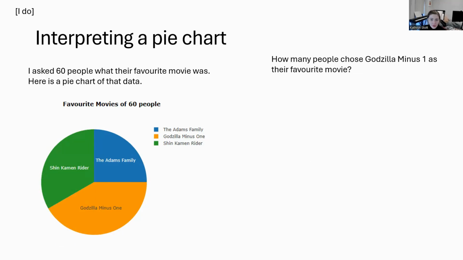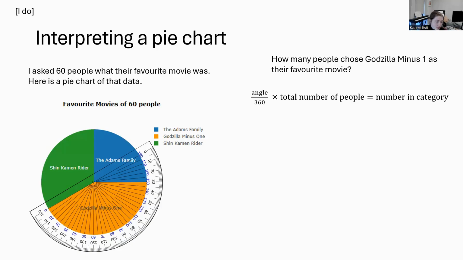Let's do one more. I want to find out how many people chose Godzilla Minus One as their favourite movie. I'm going to get my protractor out, and I'm going to start at 0, follow all the way around, and I'm going to see it's 150 degrees. How many people in total? 60. So I'm going to do the fraction of the pie, 150 degrees out of 360, then times by 60 people, gives me 20. So 20 people chose Godzilla Minus One.